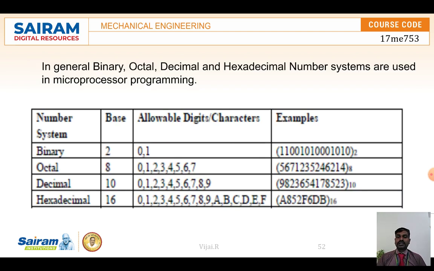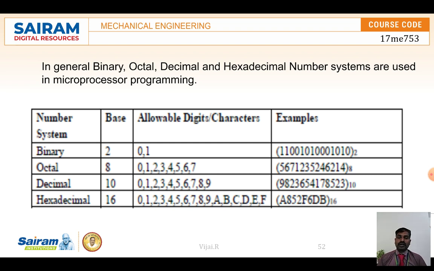Binary is base 2, octal is base 8, decimal is base 10, and hexadecimal is base 16.